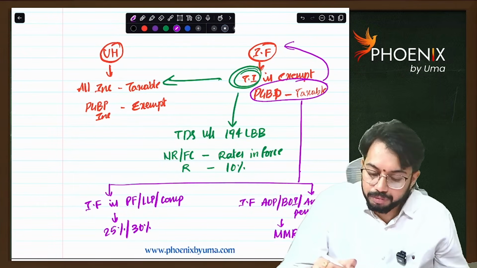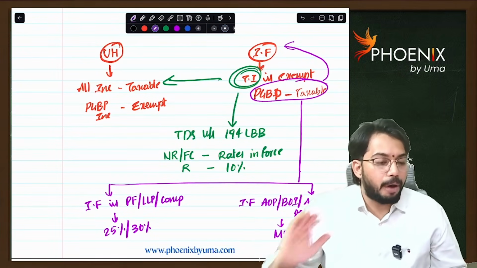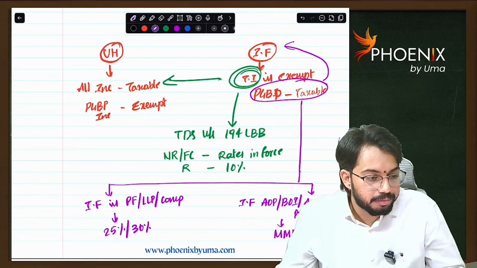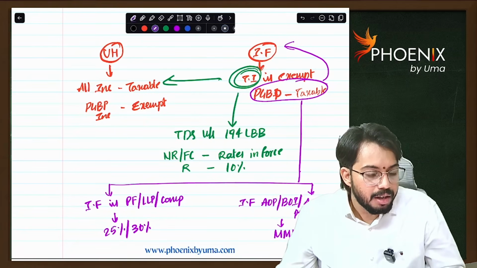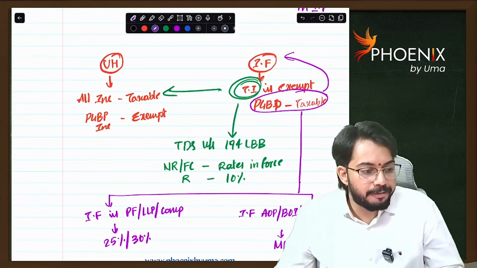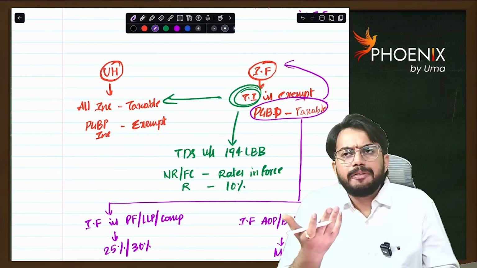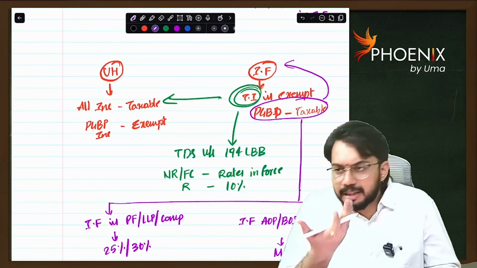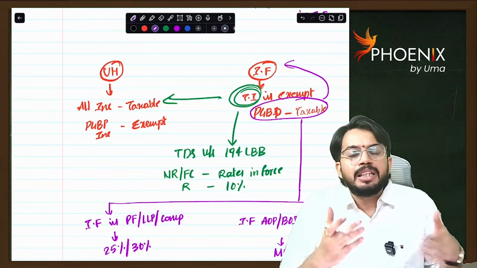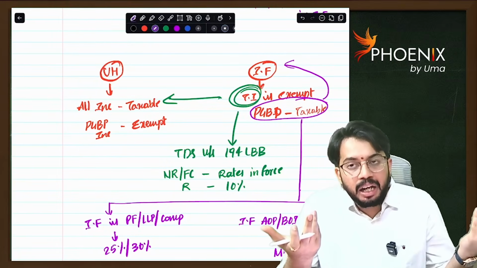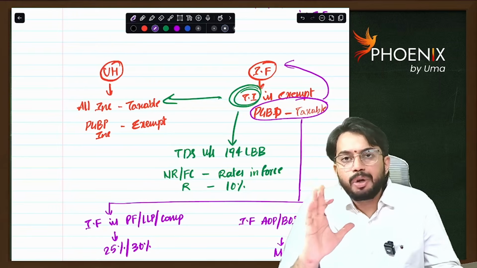Now, here one important point is there. Sir, can you explain how an investment fund receives PGBP income? So, an investment fund can also do business. Let's say the investment fund itself started a startup; let's say I am having 8 crore rupees with me.